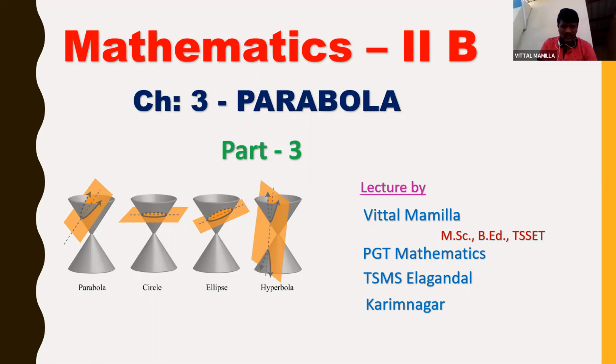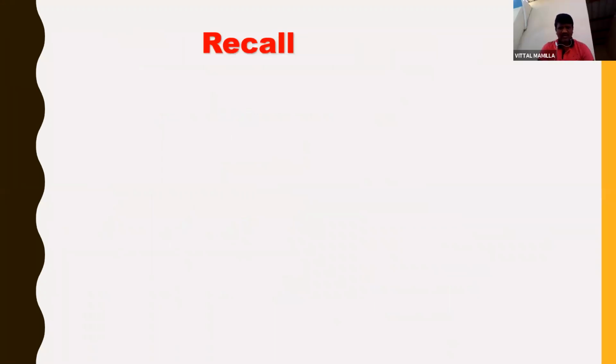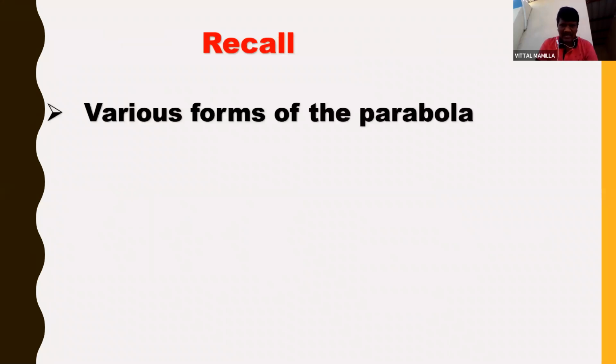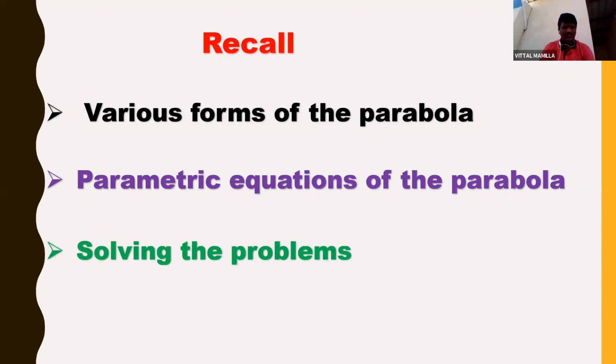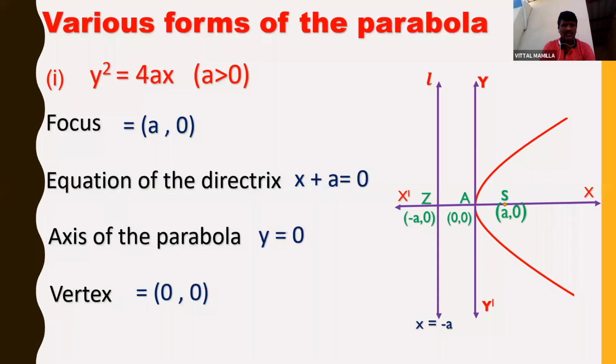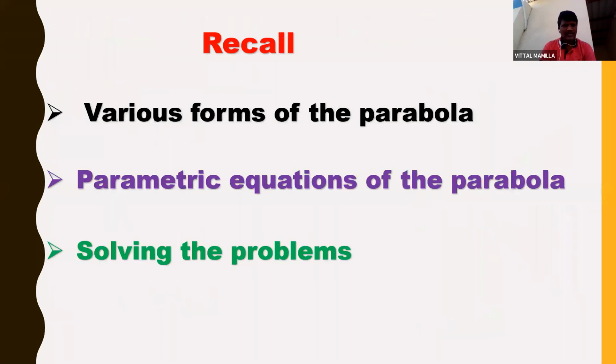Thank you, madam. Good morning, students. In continuation of the previous session, we have completed two sessions, and this is the third session. In the previous class, we learned various forms of the parabola, 9 forms in total. We also learned the parametric equations of the parabola, x is equal to at square and y is equal to 2at. And we also did some problems. So in this session, we are going to learn new problems, which are most important in the examination.